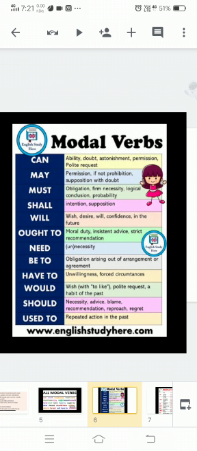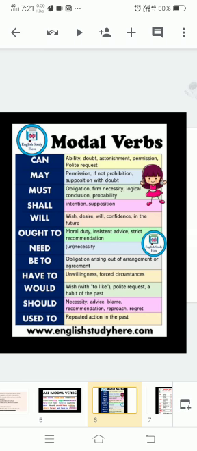May is usually used to ask about permission, if not prohibition. Supposition, and we may often say with doubt, to express possibility, permission, wish, faith, hope. For example: he is practicing hard so that he may win the race.